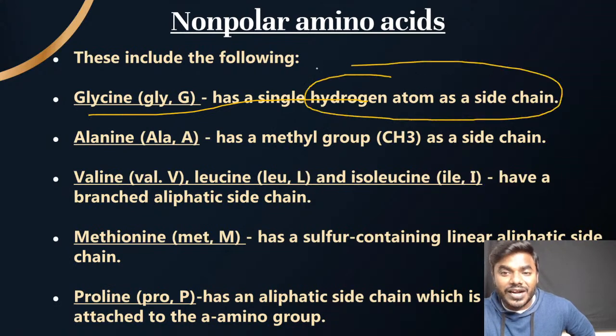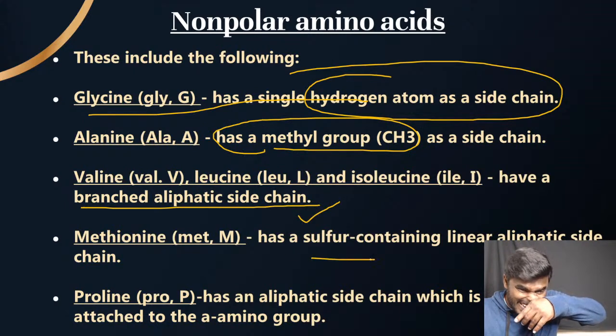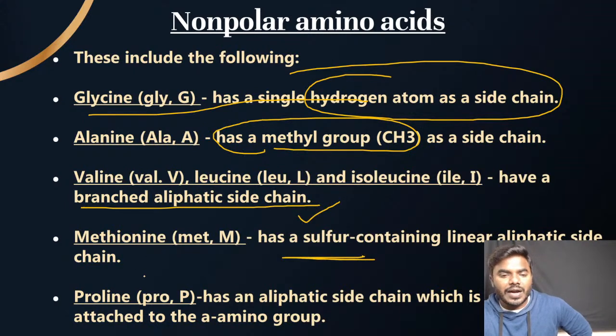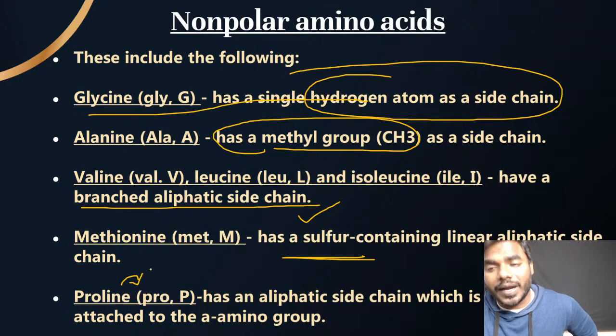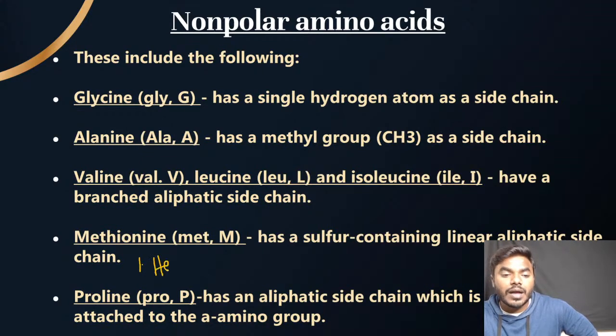Glycine has a single hydrogen atom. Alanine has a methyl group. They all have a branched aliphatic side chain. Sulfur containing. And friends, we all know proline. The moment you hear the name proline, two statements every student has to remember. Three statements. What is the first statement?